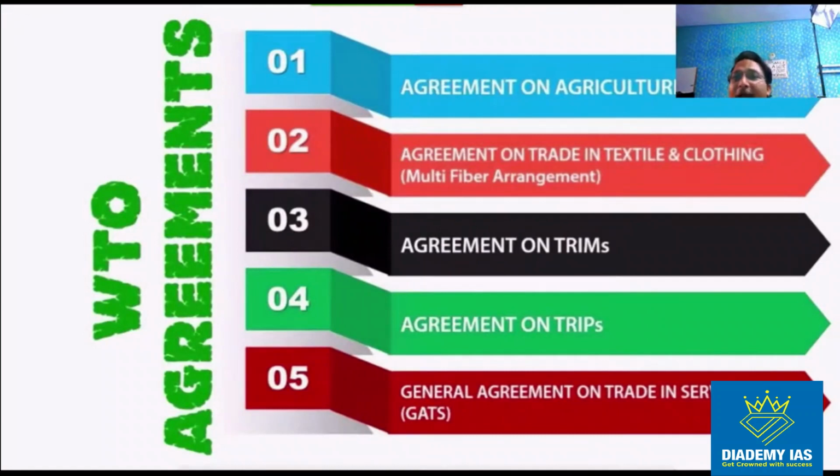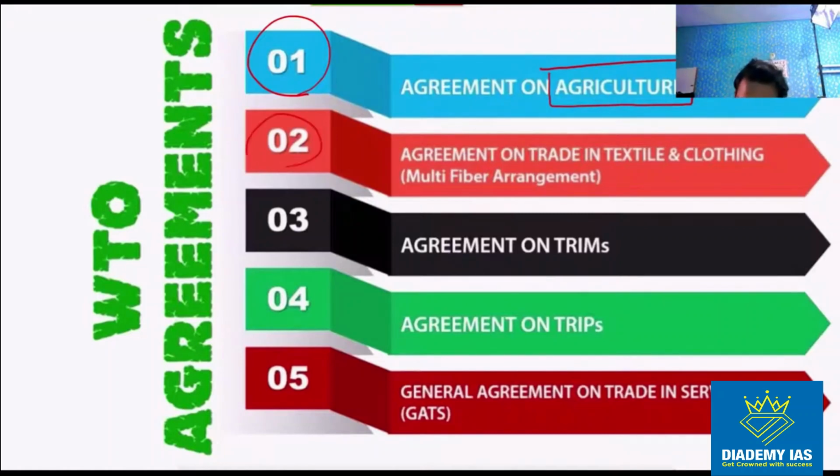Now coming to the agreements, क्या क्या agreement WTO के अंदर हैं? What are the agreements which are available under the WTO, right? WTO के अंदर क्या क्या agreements हैं, अब हम उसकी बात करते हैं. So there are various agreements. The first agreement is the agreement on agriculture, right? So there are some rules and regulations which have been laid down for the agricultural products.